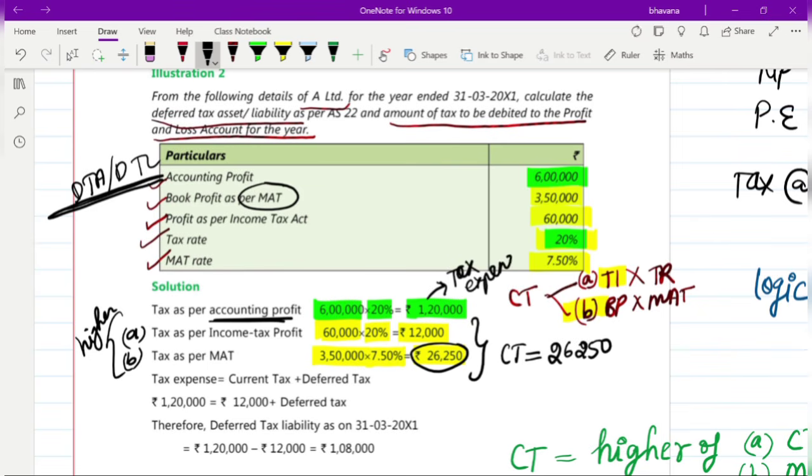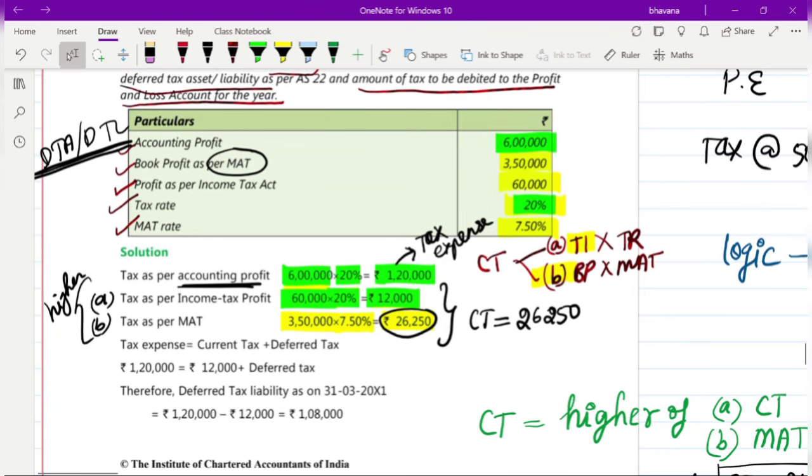Your tax expense. Okay. Next, what will you do? You will find out your current tax. So if in the question no information related to MAT was given, what would be your current tax? Your current tax would be tax as per taxable income. So taxable income is 60,000 into 20%, 12,000. So this 12,000 would have been your current tax in case MAT wasn't given in the question.